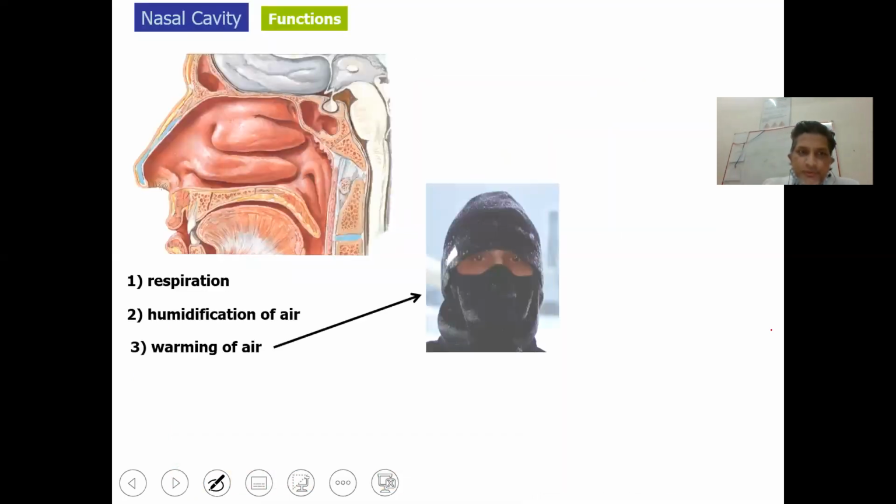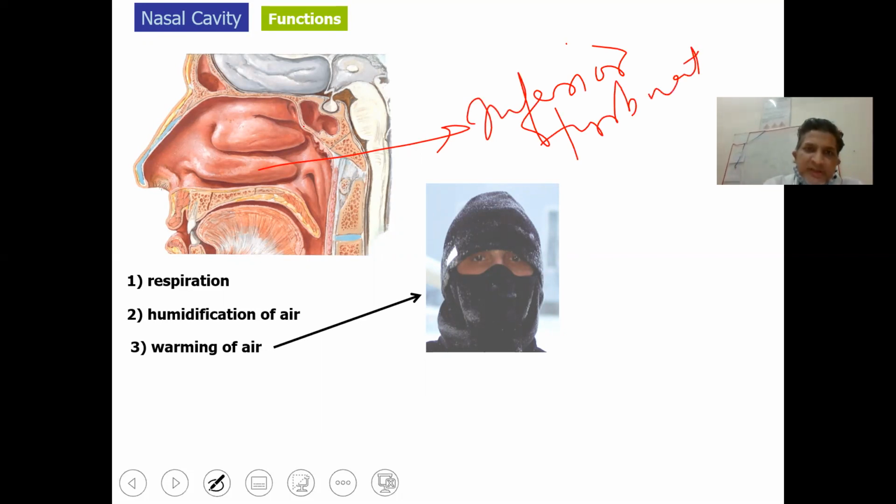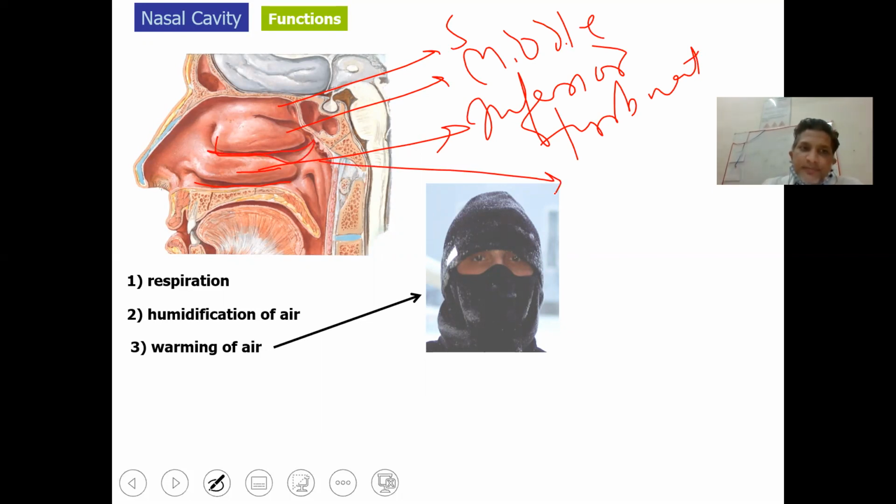We have already gone through the lateral wall. This is the inferior concha or turbinate. This will be the middle turbinate, and this will be the superior turbinate. This shelf-like structure is called a concha or turbinate, and the region below each turbinate is called a meatus, plural meati. So this will be the superior meatus, this will be the middle meatus, this will be the inferior meatus. This will be the choana, and this is supposed to be the nasopharynx.